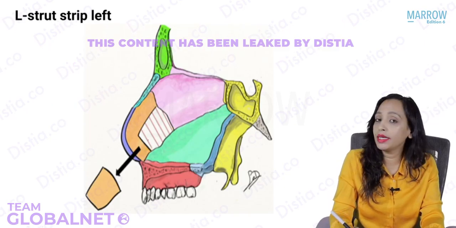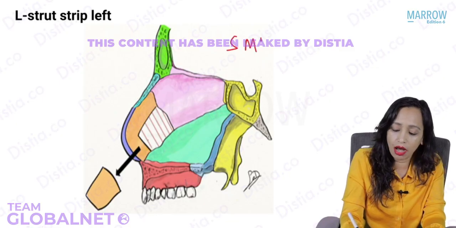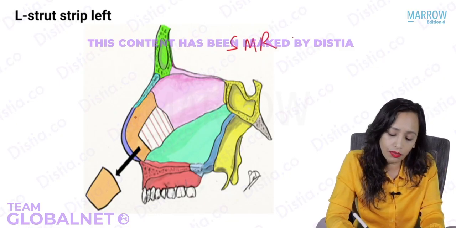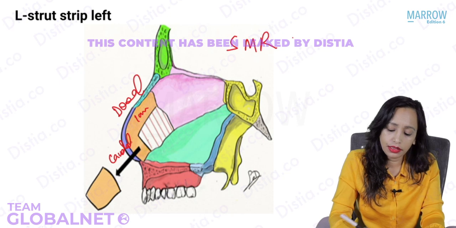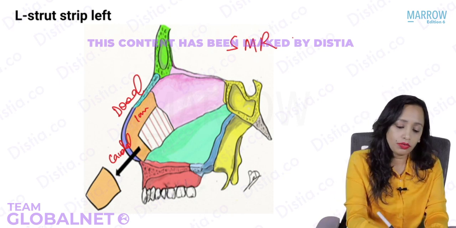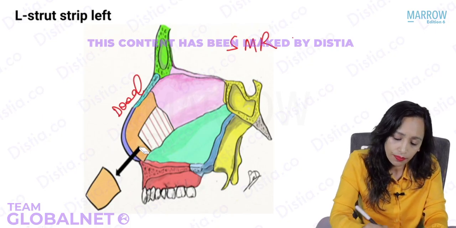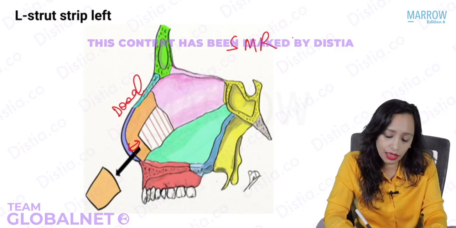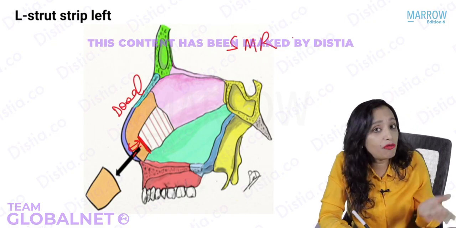Can you just see and tell me what surgery this is? Yes, this is SMR. What is done here is that a thin 1 centimeter strip is left dorsally and caudally, and the rest of the septum is removed. Since I have to leave this 1 centimeter strip caudally, the incision that I give is a little above the caudal border of the septum, because this part you have to leave behind.